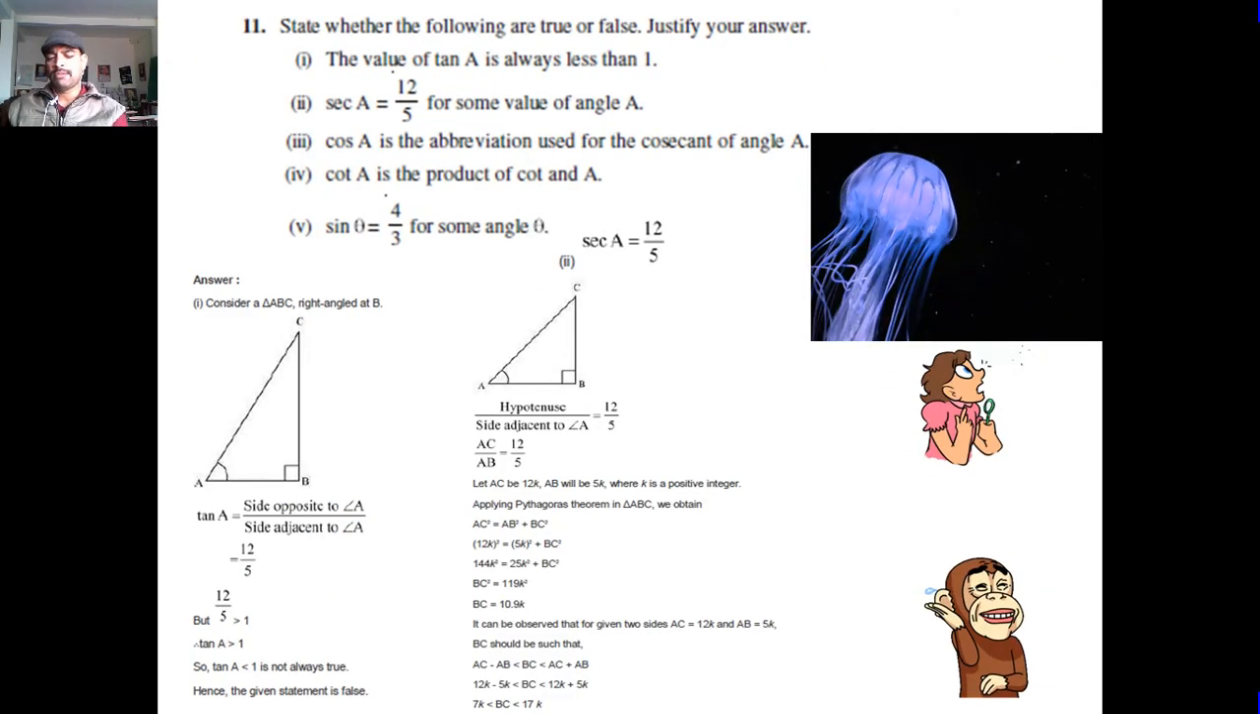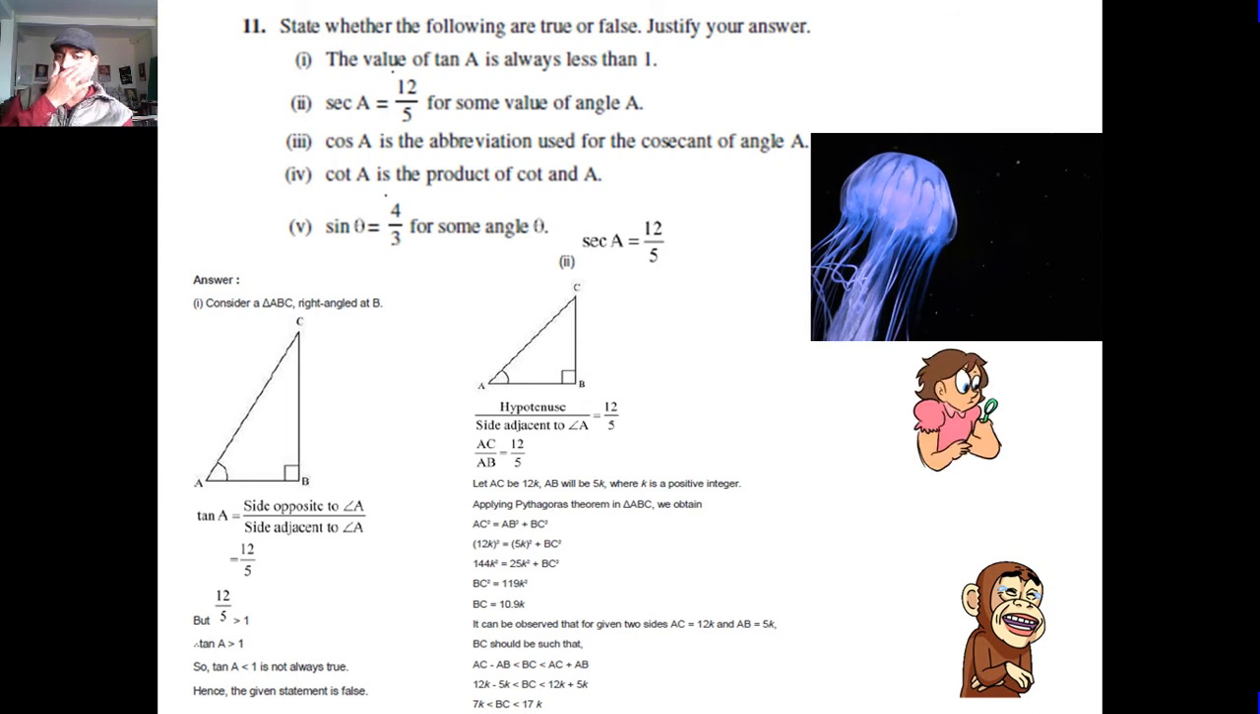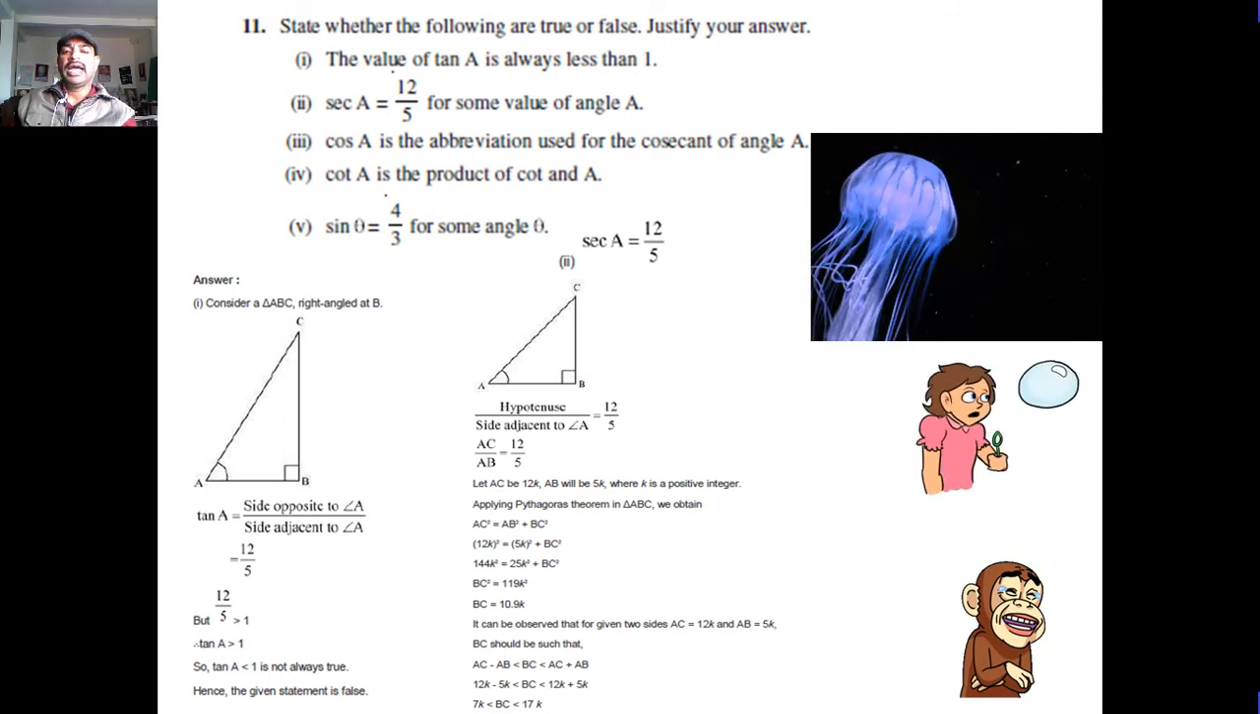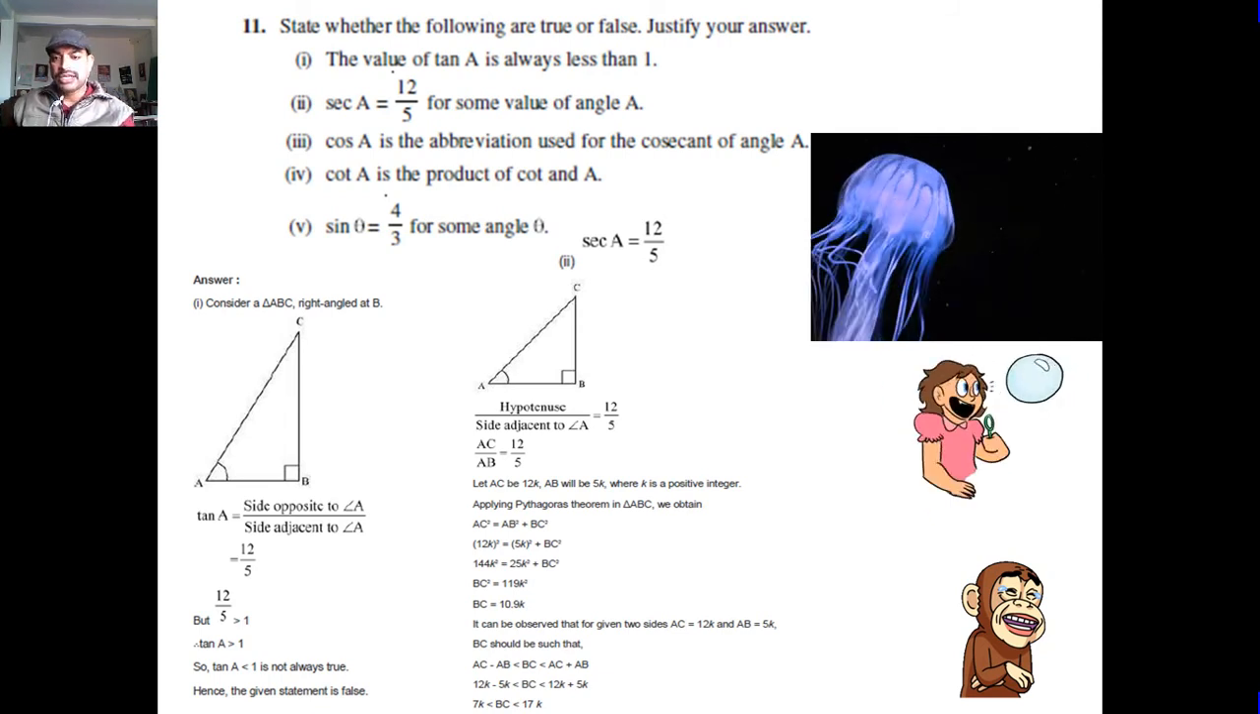Now students, question number 11. State whether the following are true or false. Justify your answer. The value of tan A is always less than 1. Sec A is equal to 12 upon 5 for some value of angle A. Cos A is the abbreviation used for the cosecant of the angle A. Cot A is the product of cot and A. Sin theta is equal to 4 upon 3 for some angle theta.